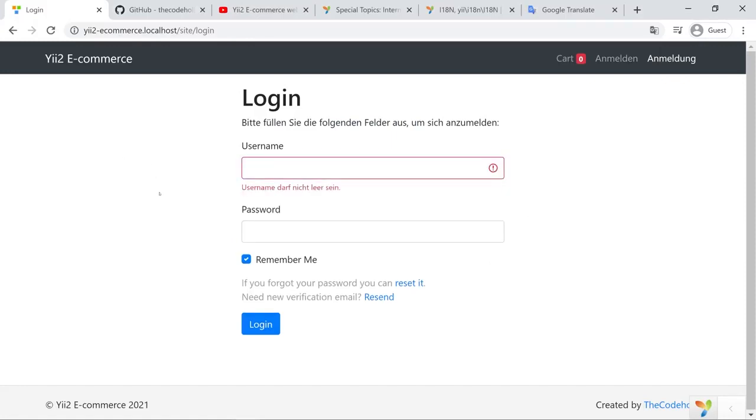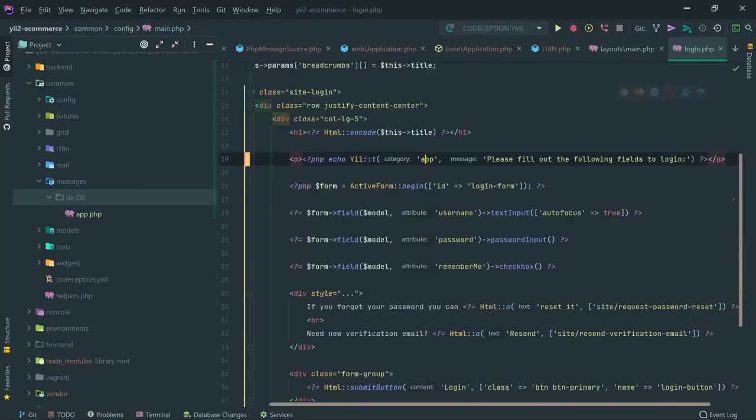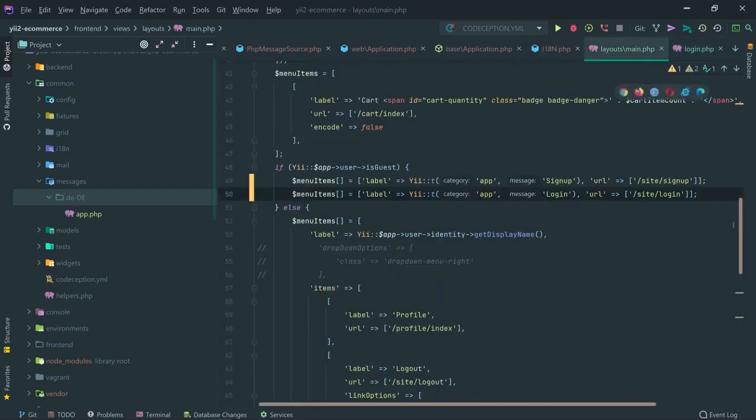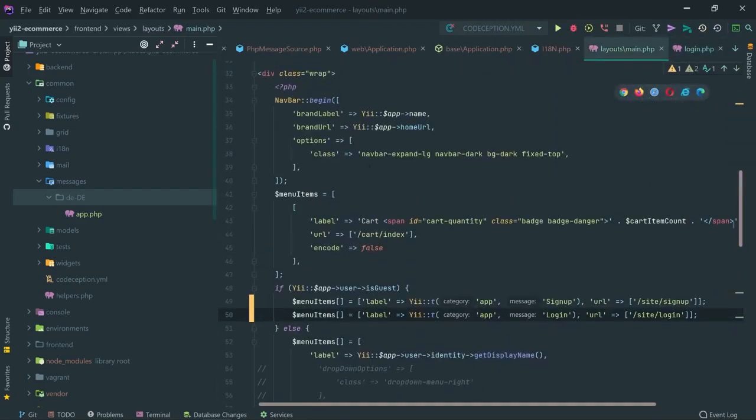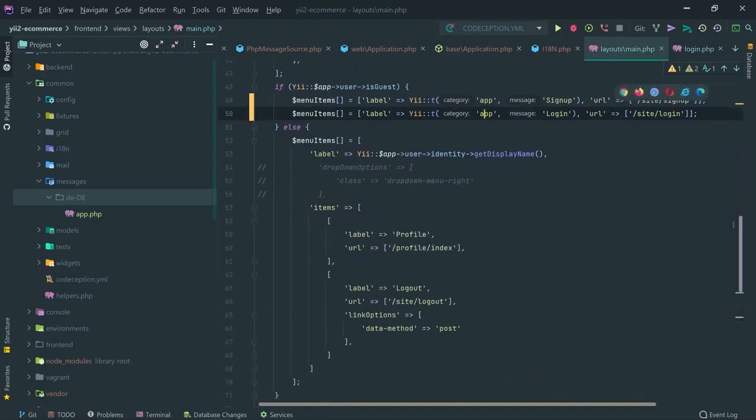Okay, let's talk about message formatting. I'm going to go into the layout right here, and let's say that I want to output welcome something when the user signs up. Here we have the display name, so let's write welcome, the display name.